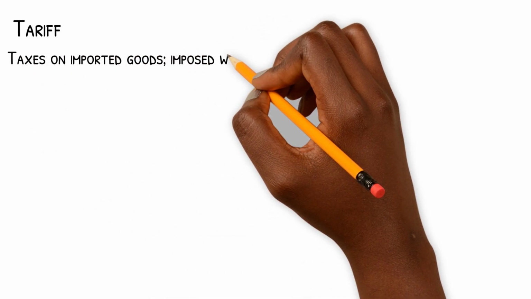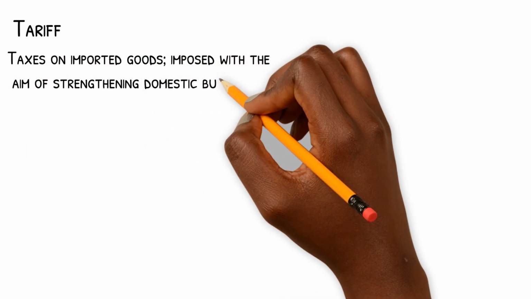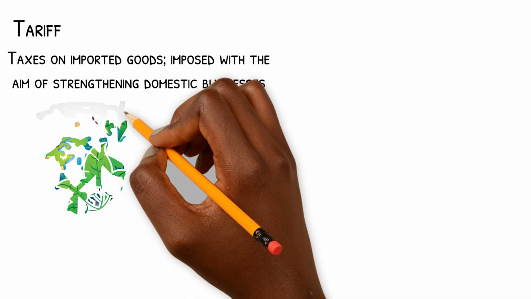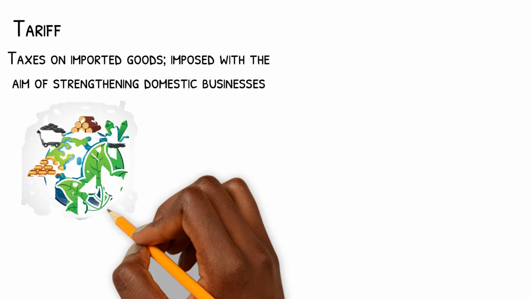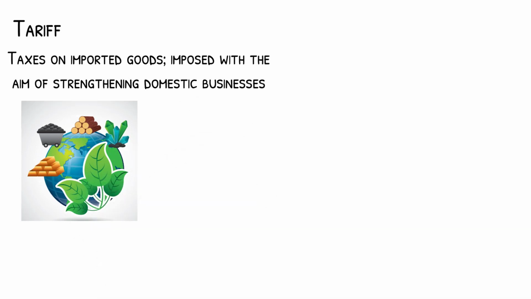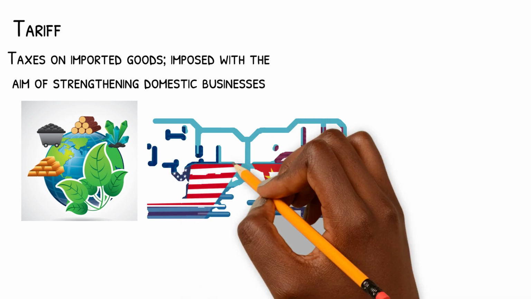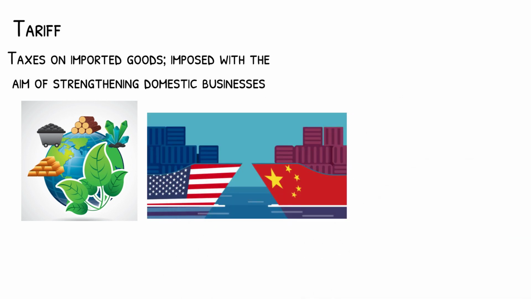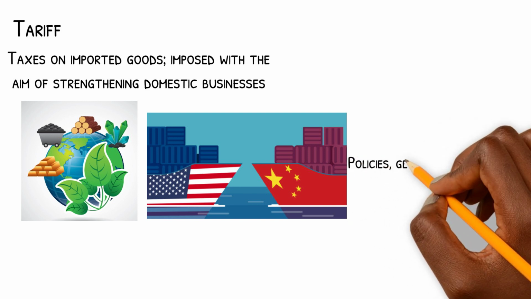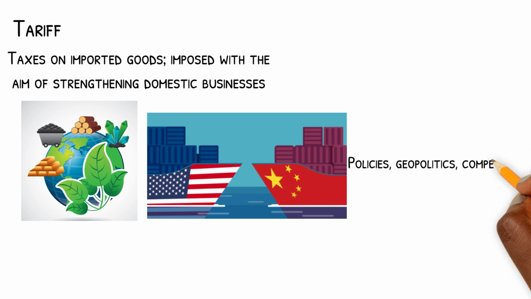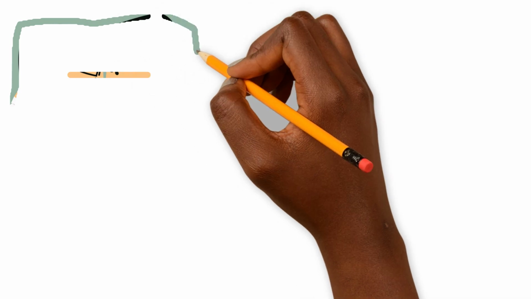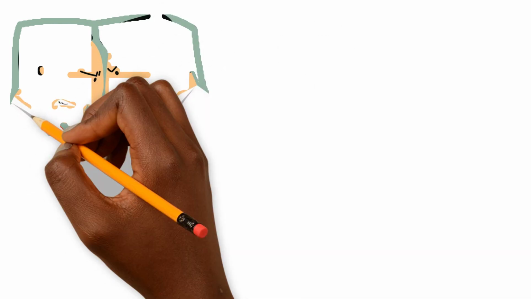Tariff. Taxes on imported goods, imposed with the aim of strengthening domestic businesses. Most countries are limited by their natural resources and ability to produce certain goods and services. They trade with other countries to get what their population needs and demands. However, trade isn't always conducted in an amenable manner between trading partners. Policies, geopolitics, competition, and many other factors can make trading partners unhappy. One of the ways governments deal with trading partners they disagree with is through tariffs.